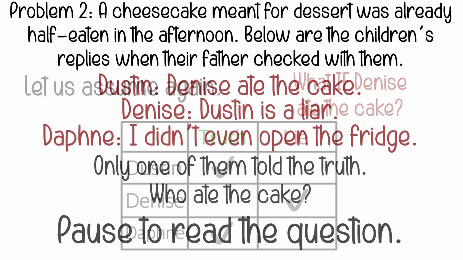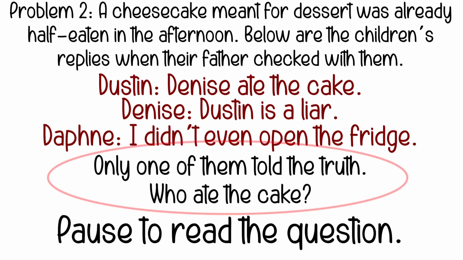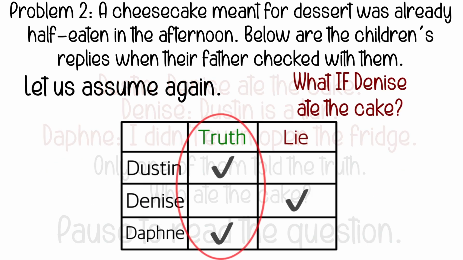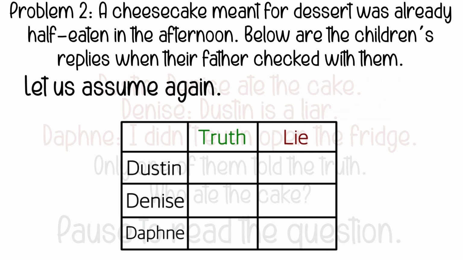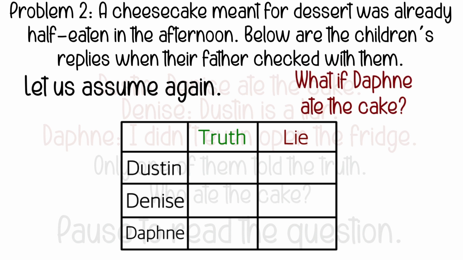Look at the problem again. It says only one of them is telling the truth. In our table, it shows 2 people are telling the truth. So that means Denise did not eat the cake. Let us assume Daphne ate the cake. Dustin says Denise ate the cake, but we're assuming Daphne ate the cake. Since Dustin is wrong, that means he is lying.